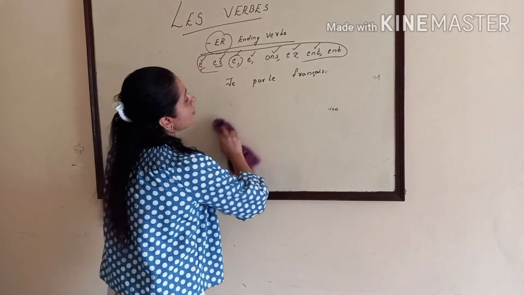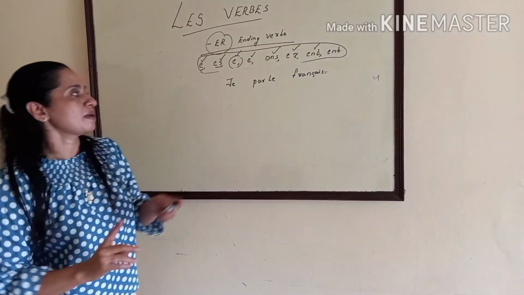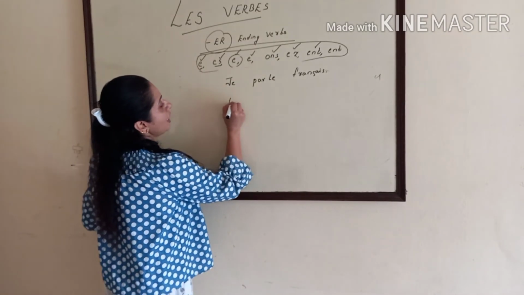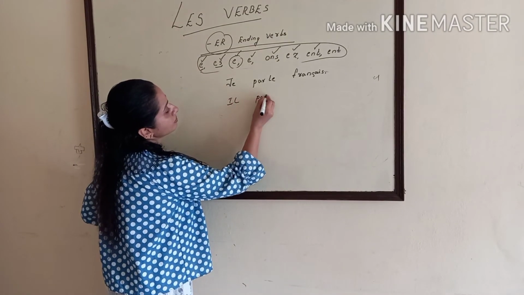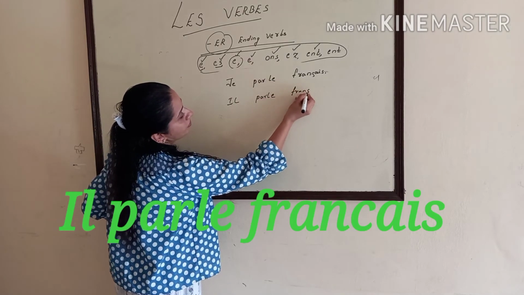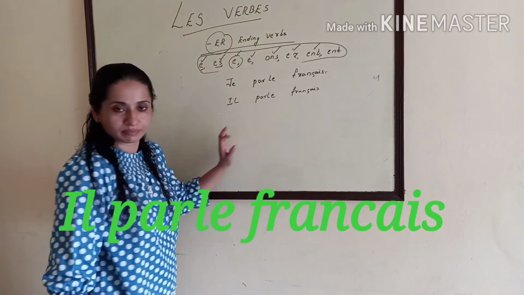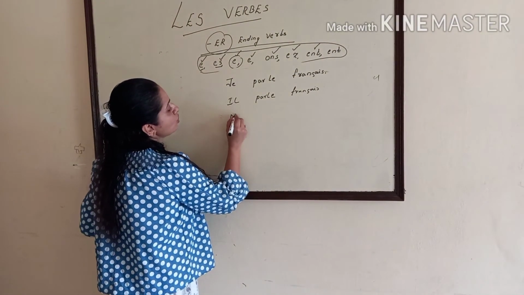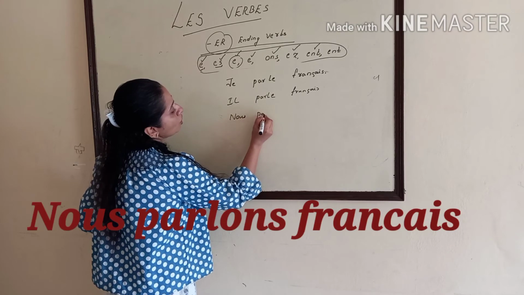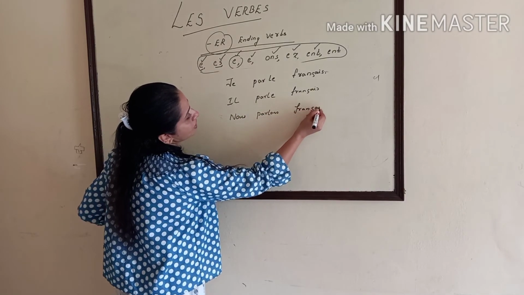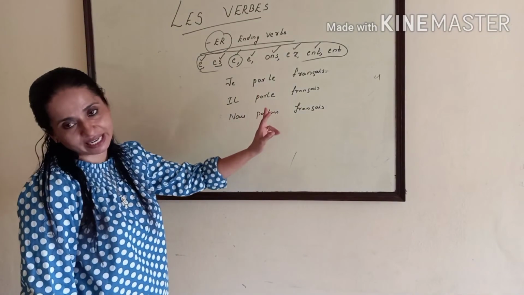How will you say he speaks French? Il parle français. And we speak French: nous parlons français. This is how we use it in a sentence.